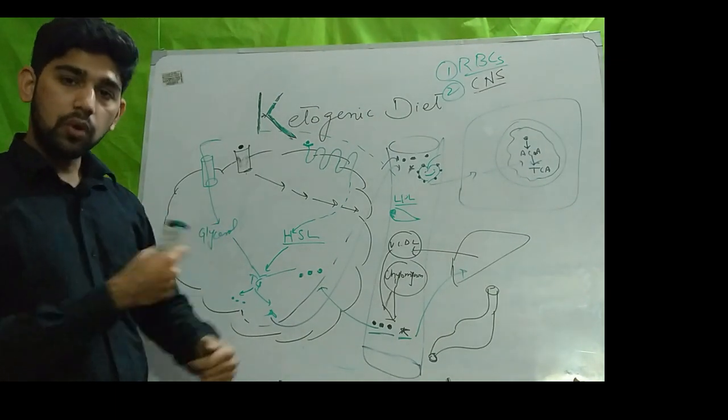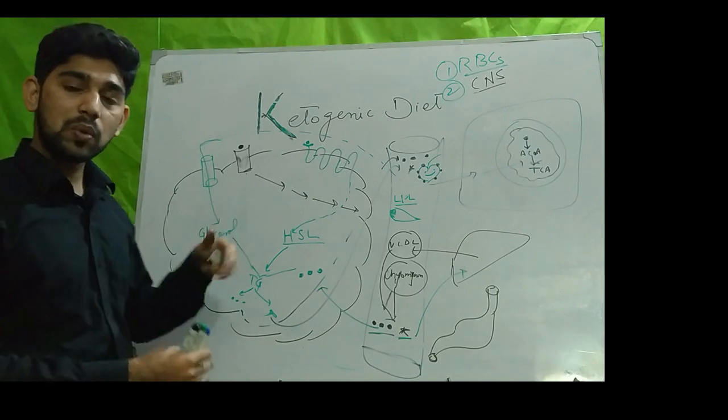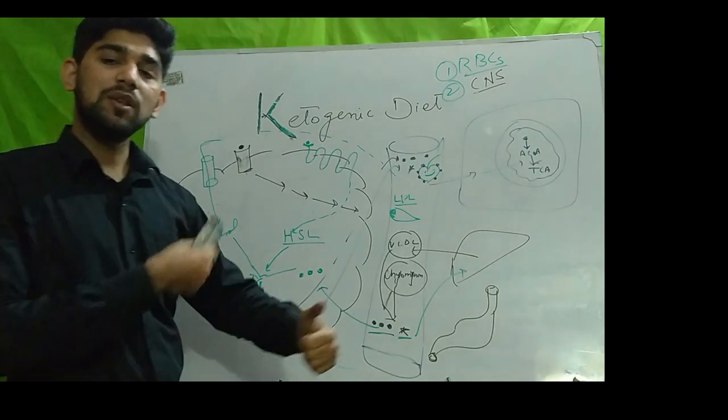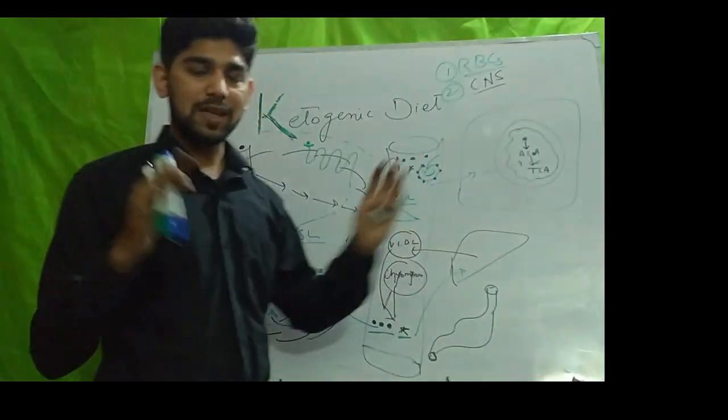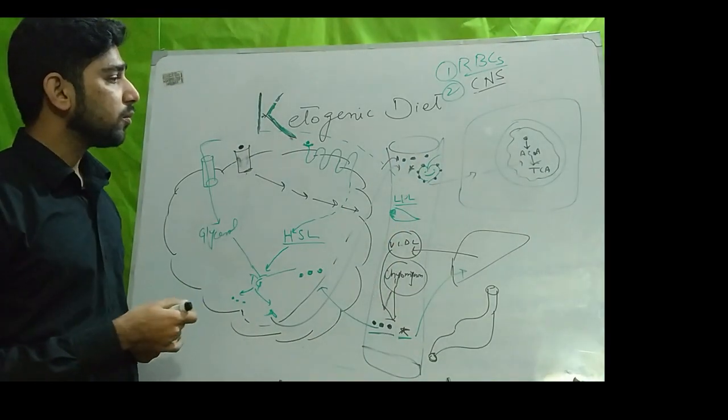It breaks down triglycerides stored in the adipose tissue into free fatty acids and glycerol, and then the body uses that free fatty acid as an energy source.